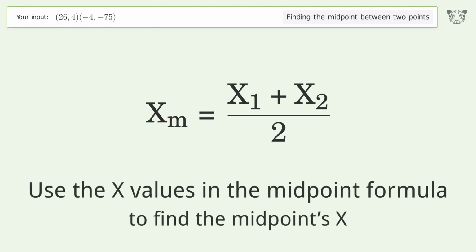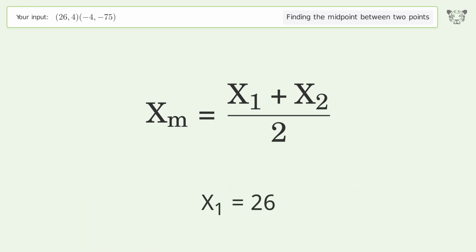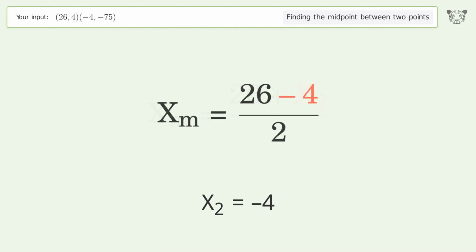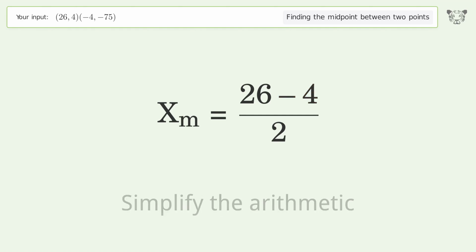Use the x values in the midpoint formula to find the midpoint's x. x1 equals 26. x2 equals negative 4. Simplify the arithmetic.